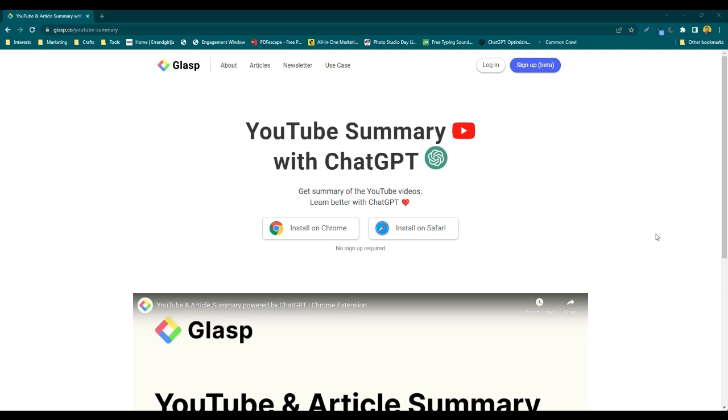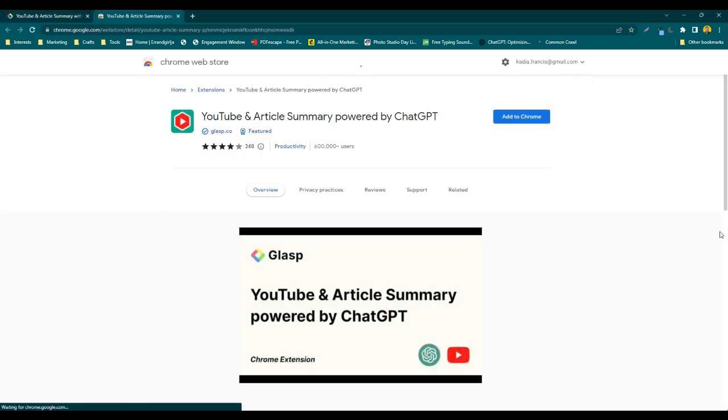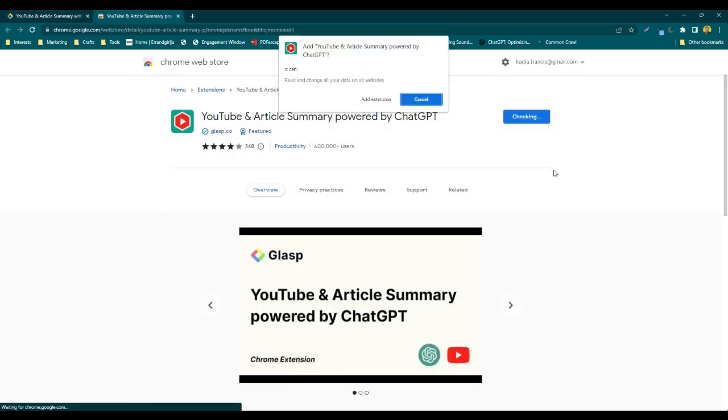And the first is Glasp. Now, Glasp is a YouTube summarizer powered by ChatGPT. It's an extension that you can download in Chrome or on Safari. But because I'm an Android, Google Chrome kind of girl, I'm going to install it on Chrome. So let's click install. It's a very quick and easy process. You add to Chrome. You give it permission to add as an extension.